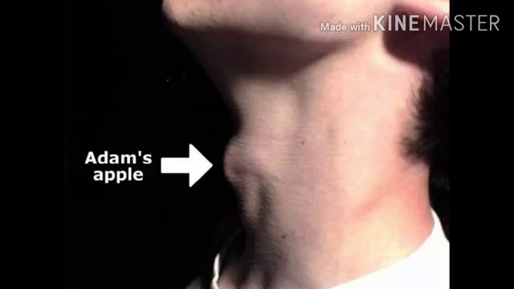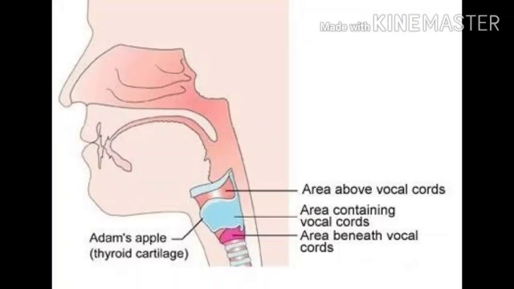Now, okay children, here you can see the outgrowth in the neck of the male, which is known as Adam's apple. It is absent in females. Now how is Adam's apple formed? See the area above the vocal cord and the area beneath the vocal cord, that means the area from where the sound is produced, there is a thyroid cartilage.